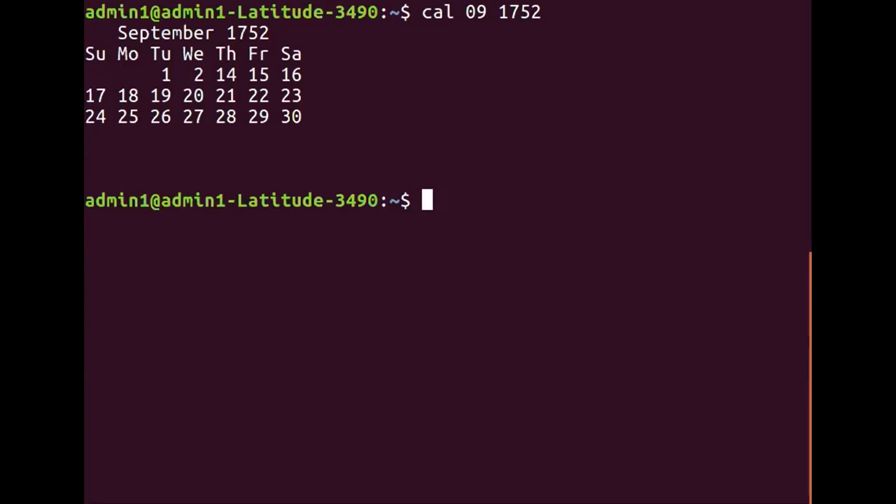Please understand. Because of this transition, because of this strange approach of September 1752, if your day in the previous output, some of which I have shown, is let us say Saturday, and if those 11 days were not removed from 1752, probably there would have been a slight change in your date of birth, correct? If not for anything else, at least for the day. So this is the strangest, craziest calendar that one can see in history, right? Quite a good number of people are not aware of this.